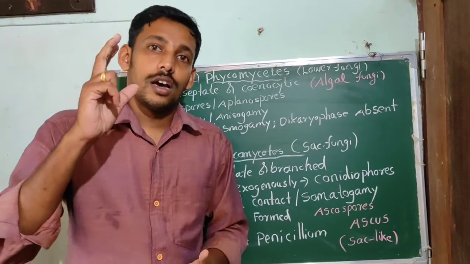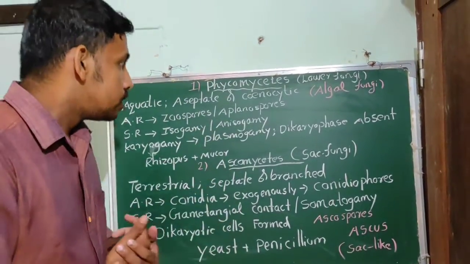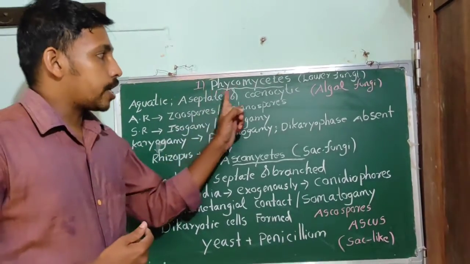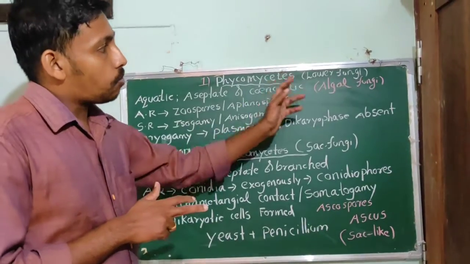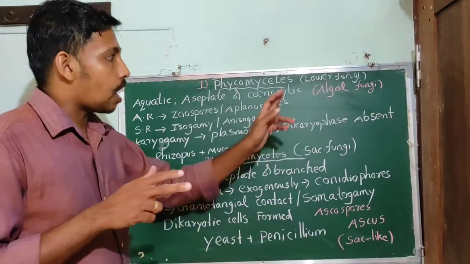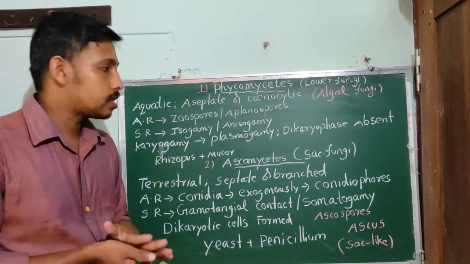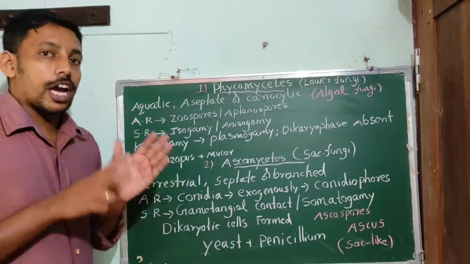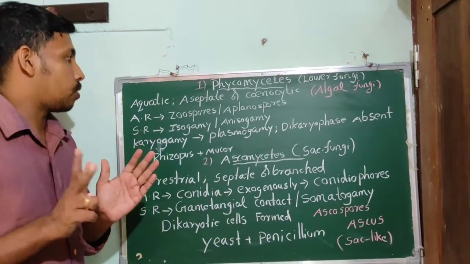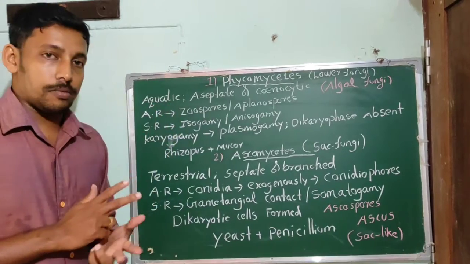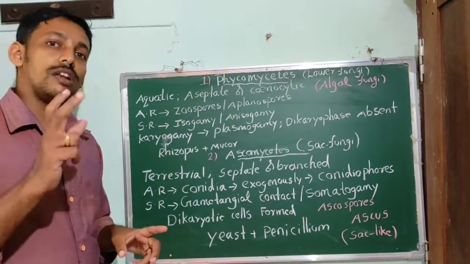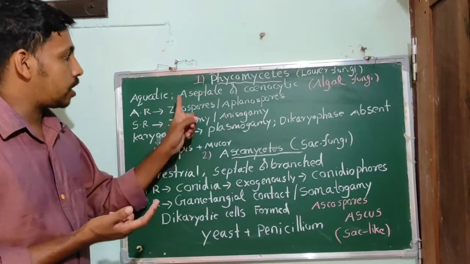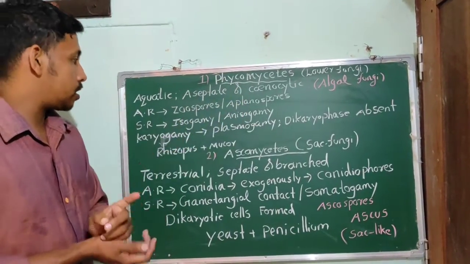So let's start with the first class, known as Phycomycetes. These are the lower fungi, otherwise known as algal fungi. Most of them are aquatic. Their mycelium is aseptate and coenocytic, that is multinucleated.